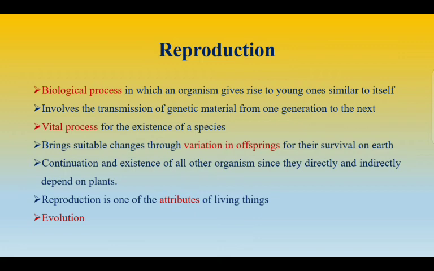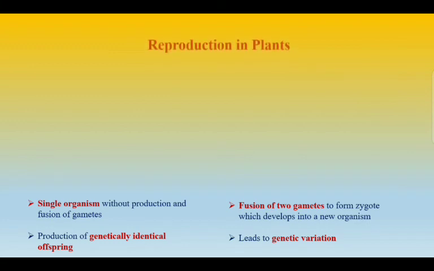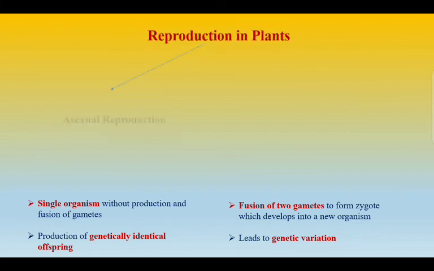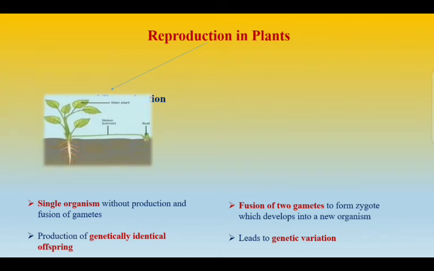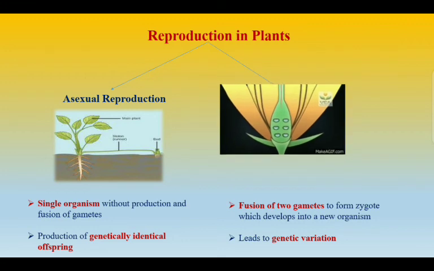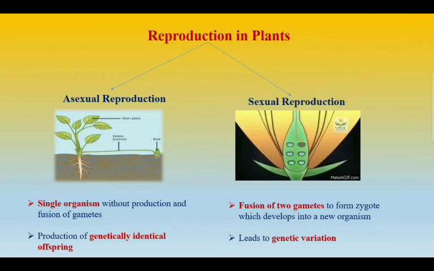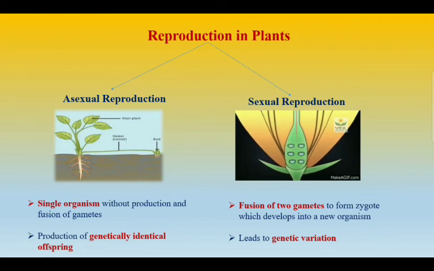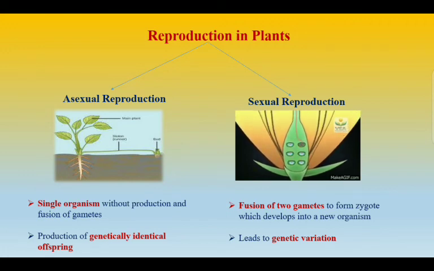Considering this, organisms have evolved a variety of methods of reproduction which fall under two main types in plants, that is asexual reproduction and sexual reproduction. So what is asexual reproduction? It is the reproduction by a single organism or single individual without production and fusion of gametes. It results in the production of genetically identical offspring. Coming to sexual reproduction, it involves the fusion of two gametes to form a zygote which develops into a new organism, and also it leads to genetic variation.